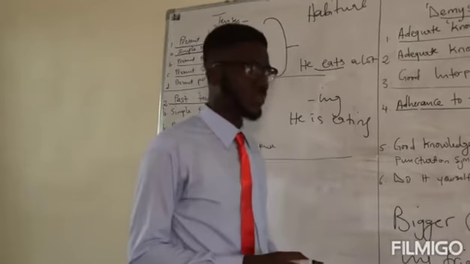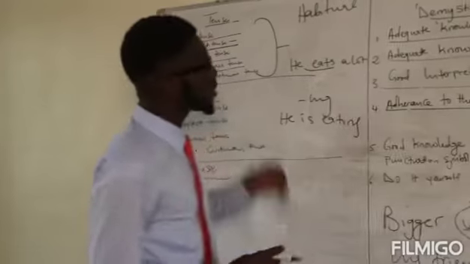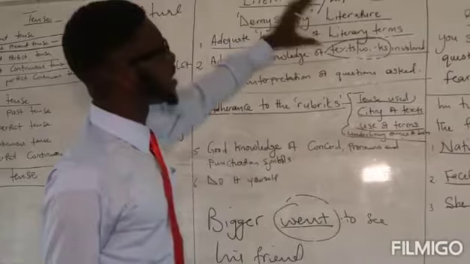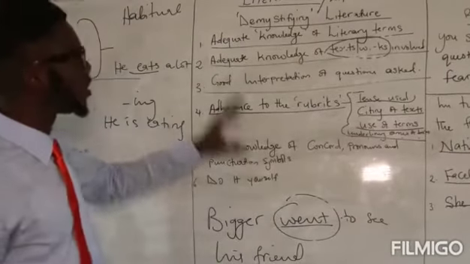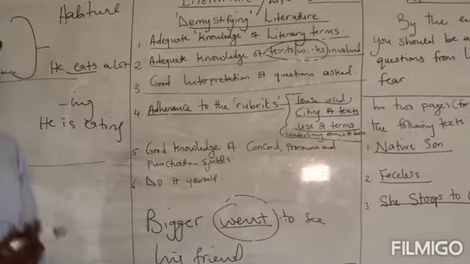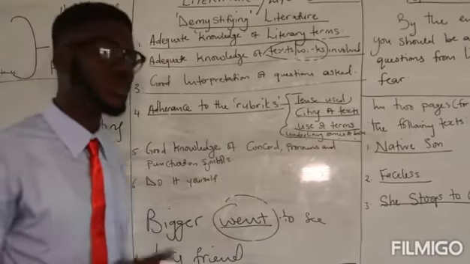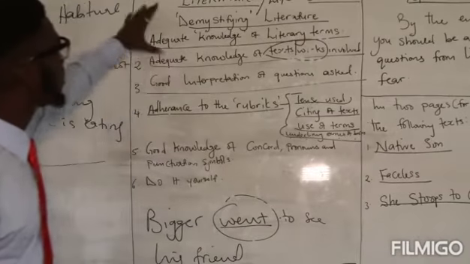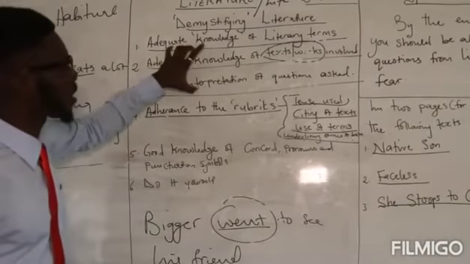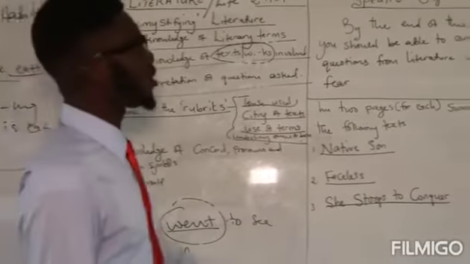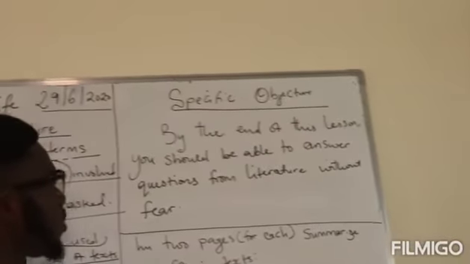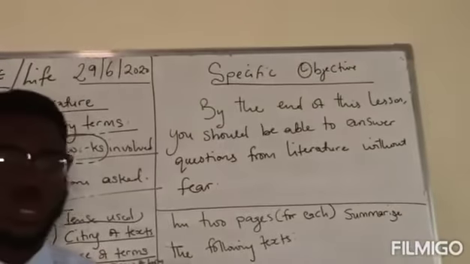Literature is life. All right, having understood this, remember we said that the topic is demystifying literature, understanding the reasons why literature is failed, understanding the complications, the reason why people find literature so difficult to pass. And when all these things are understood and you begin to work towards perfecting yourself as regards this, you would achieve the objective that is stated here: that by the end of the lesson, you should be able to answer questions from literature without fear.